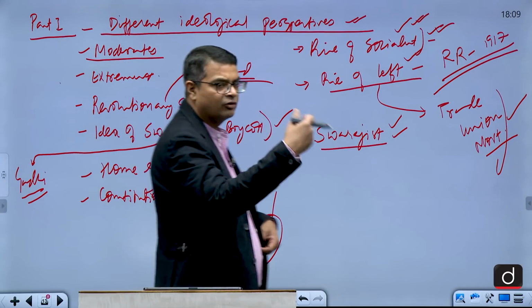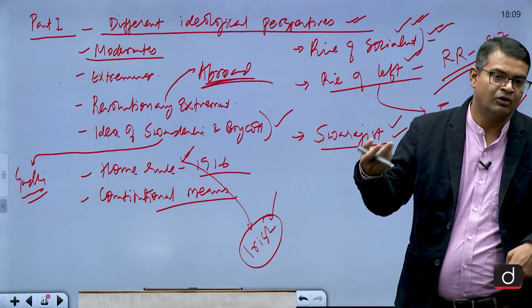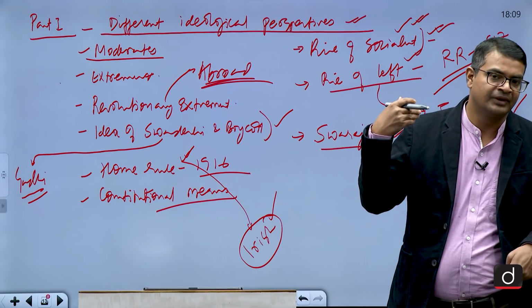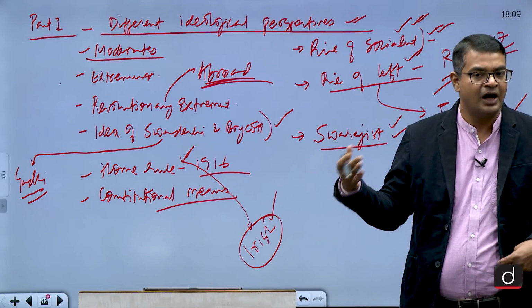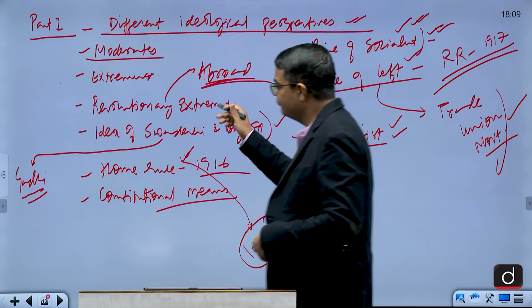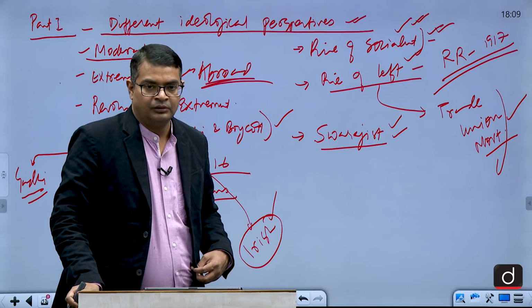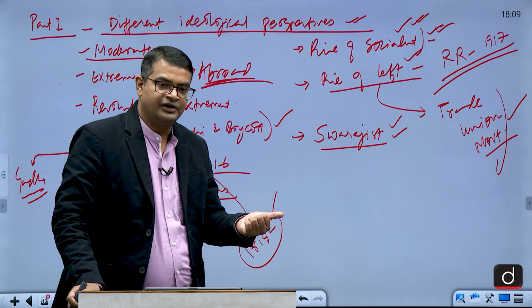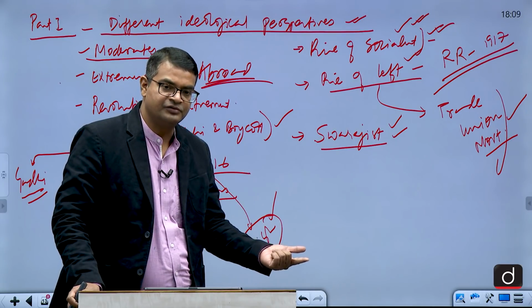Okay, then there were Congress movements. There were non-Congress movements like the Home Rule movement, or the INA movement. RIN mutiny was there, which is the part of the revolutionary extremist or revolutionary terrorist movement. That INA movement is a revolutionary terrorist movement. Then RIN mutiny, Royal Indian Navy mutiny, was a terrorist movement.